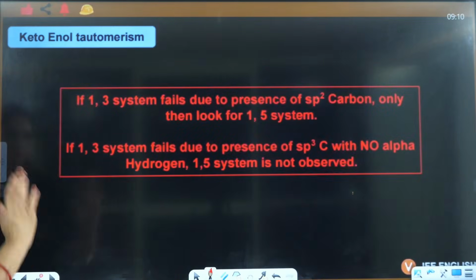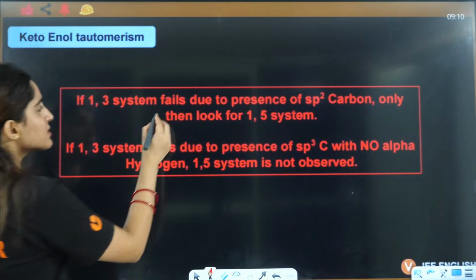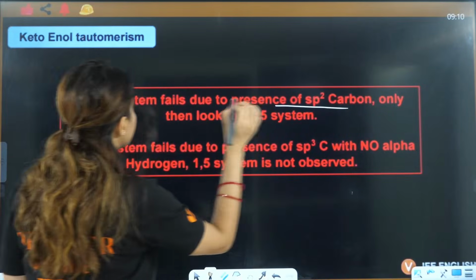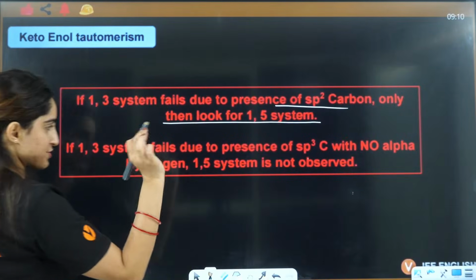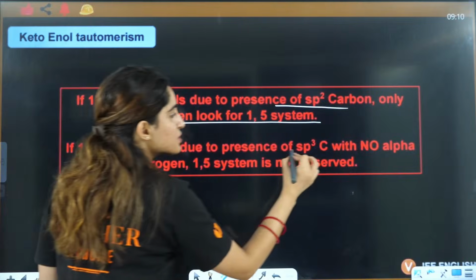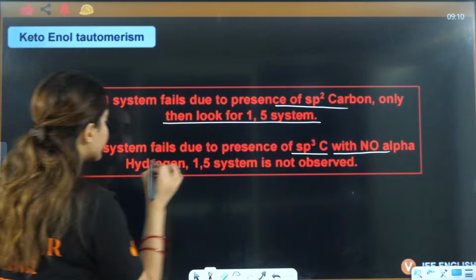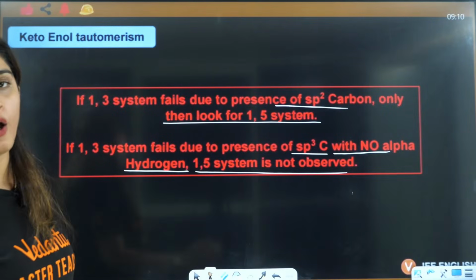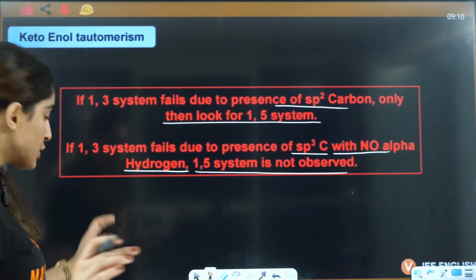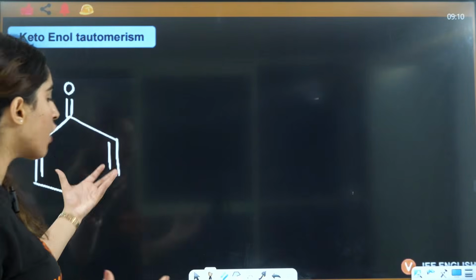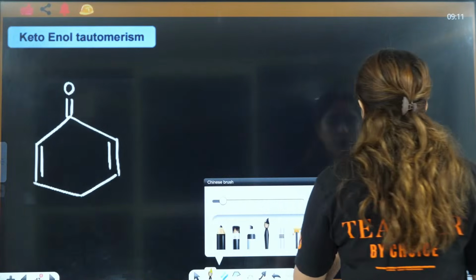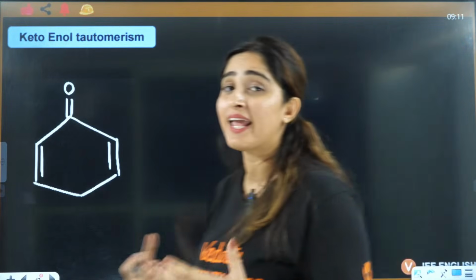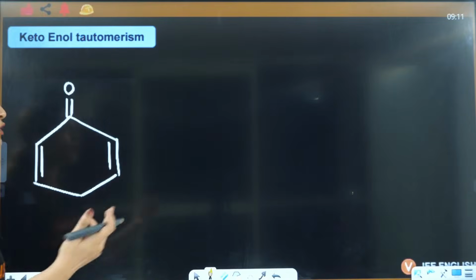Okay. Now, if 1,3 system fails due to presence of sp2 carbon, only then look at 1,5 system. If it fails due to presence of sp3 carbon with no alpha hydrogen, then 1,5 system is not at all observed, right? You have to be clear why it is failing. Now, let's see how you do the tautomerism of 1,5 system and why sp2 is required, why not sp3.